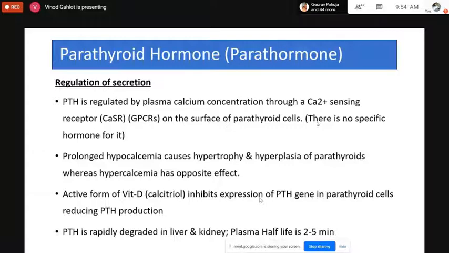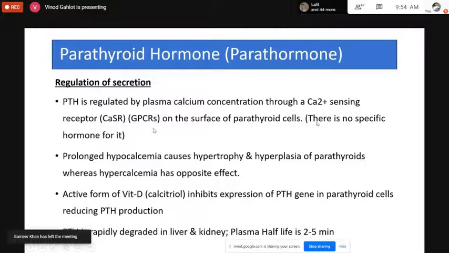Whereas in the case of parathyroid hormone, there are calcium sensing receptors. These calcium sensing receptors will identify the concentration of the calcium in the blood circulation. So if the plasma calcium concentration is less, then only they will get activated. G protein coupled receptors will get activated and will lead to the release of parathyroid hormone.